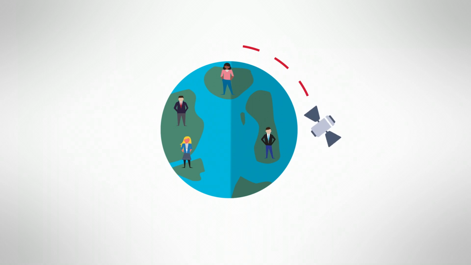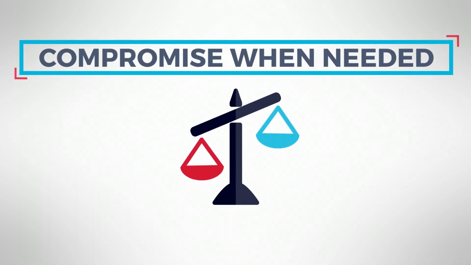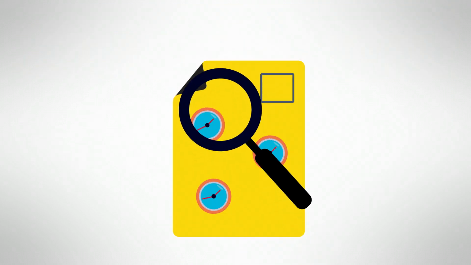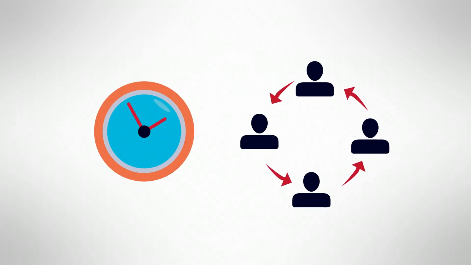Working with team members in multiple time zones means that sometimes you'll have to compromise your meeting schedule. Make it a priority to first review your team members' time zones and their input before deciding on the best time to meet. It can be hard to find times that are ideal for all team members, so compromise is sometimes necessary. This could mean taking turns having meetings at the most convenient time for members in different time zones.